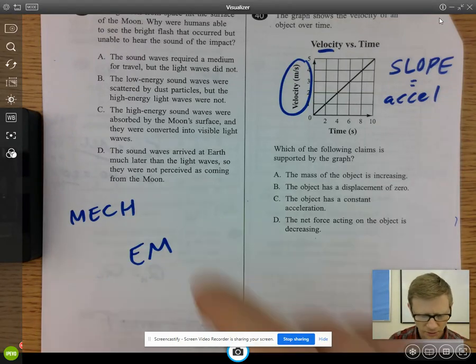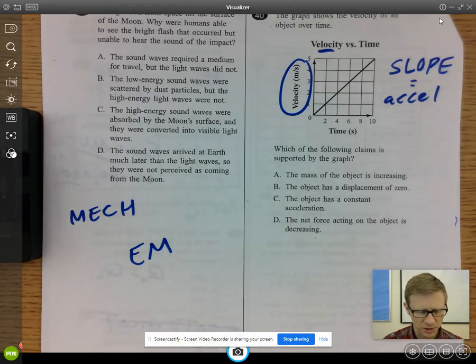This question, number 39, is really all about mechanical versus electromagnetic. So that's all about medium. Sound needs a medium. Electromagnetic waves don't. The answer is A.